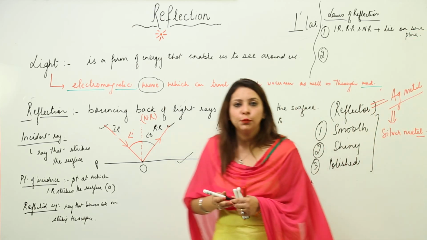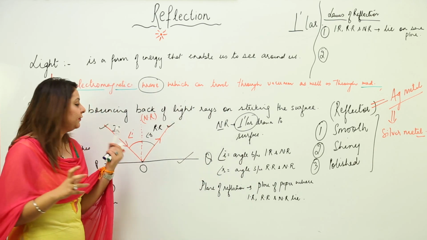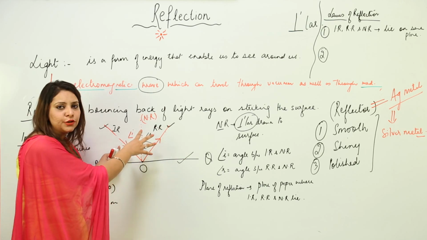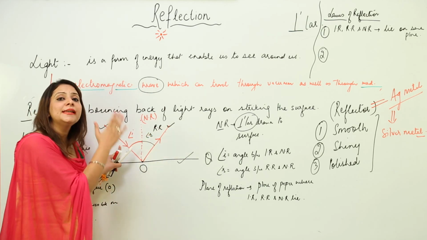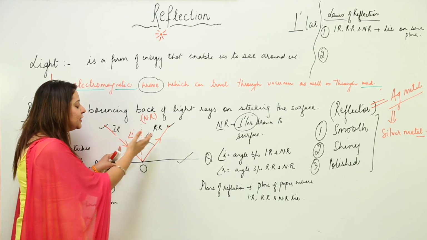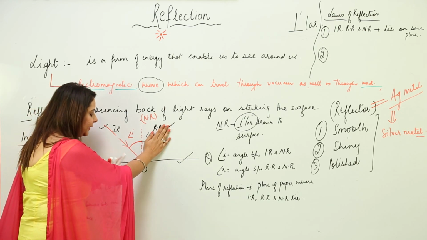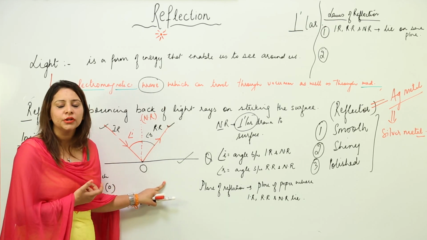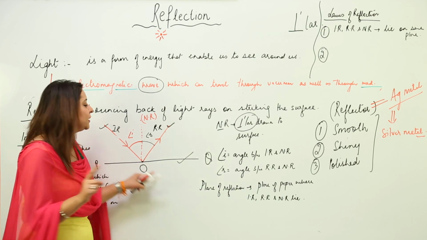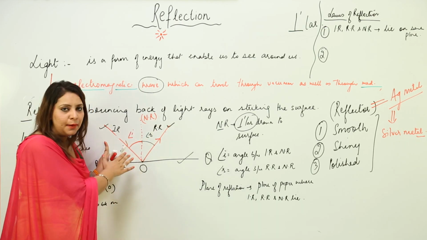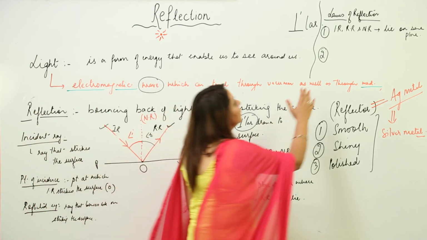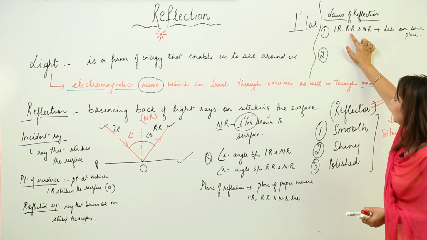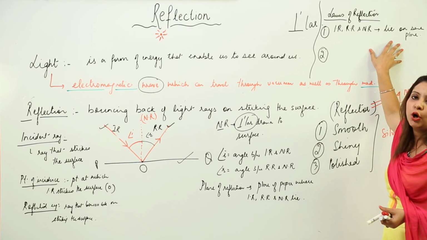I think you got this point, because you know that when we want to see a reflection, the incident ray should be this side, and even the reflected ray should be this side, and even the normal ray should be this side. So that means they should lie on the same plane, because otherwise, if the reflected ray wasn't here, it would have been here. That means transmission has taken place, so it no longer remains reflection. So whenever we are talking of reflection, we want all three rays to lie on the same plane. This is the first law: whenever reflection is taking place from any surface, the incident ray, reflected ray and normal ray all lie on the same plane.